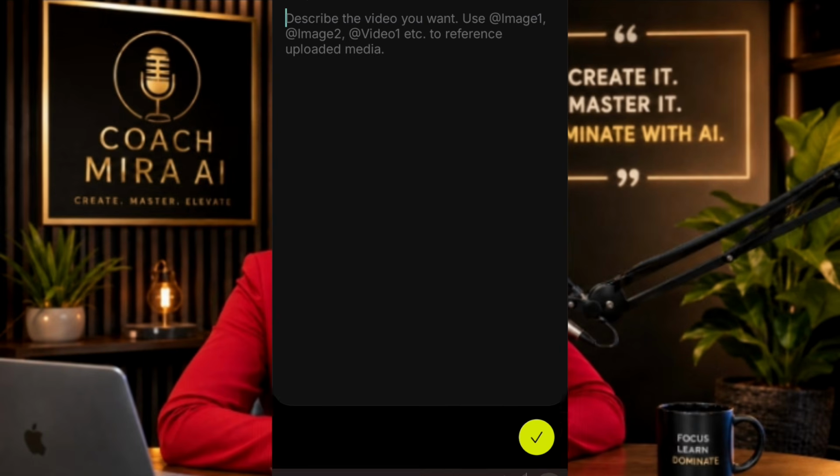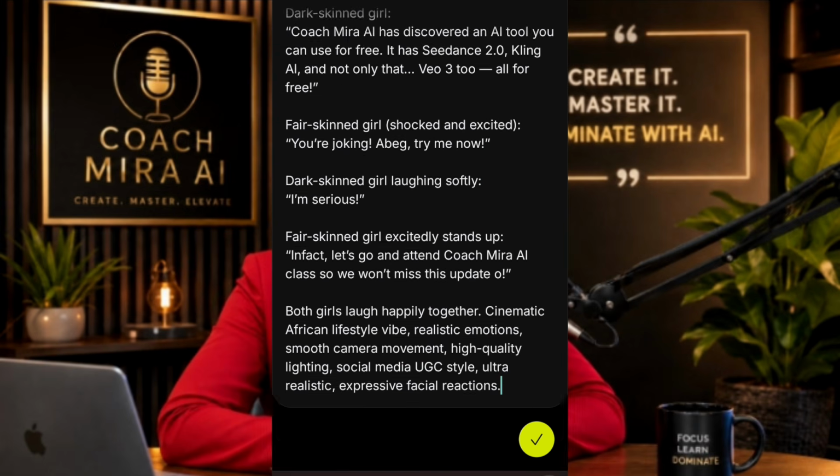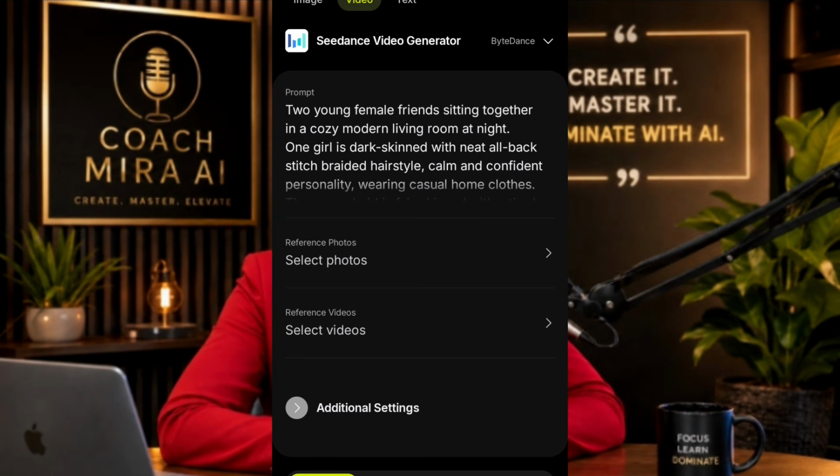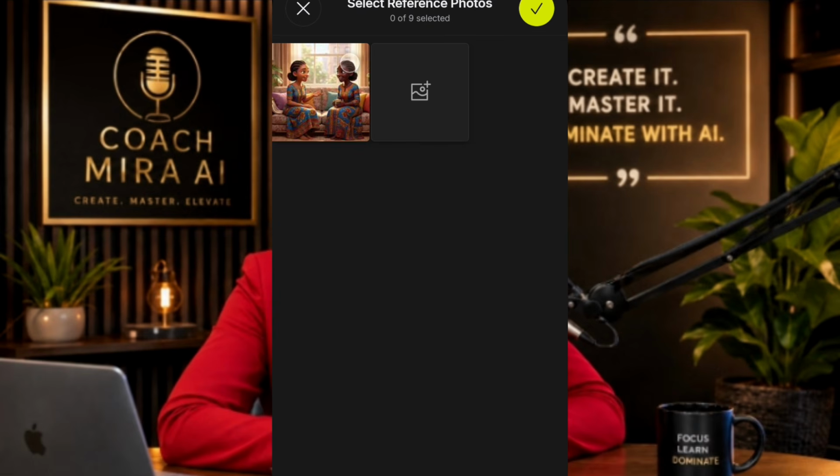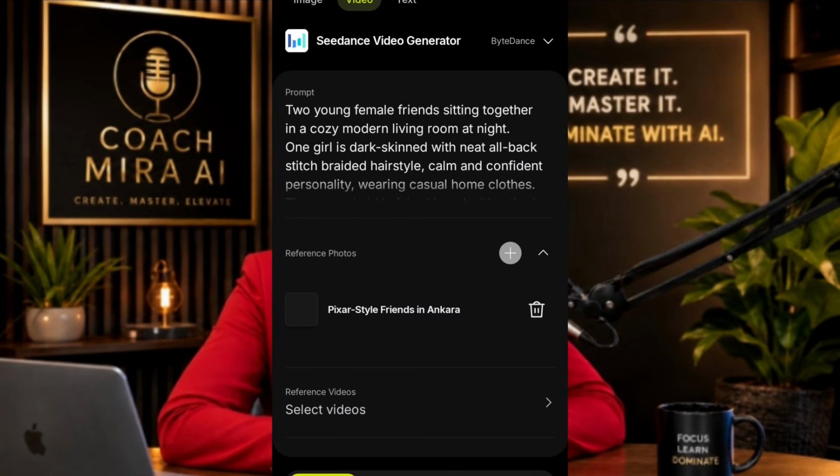So just tap on it, and yeah, this is my prompt. I'm going to click on this here. Then this is here, says reference photos. I'm going to pick up the reference image which I generated here as well, and it's done uploading. Remember, I choose Seedance video generator. Okay, we're going to test all the AI tools.